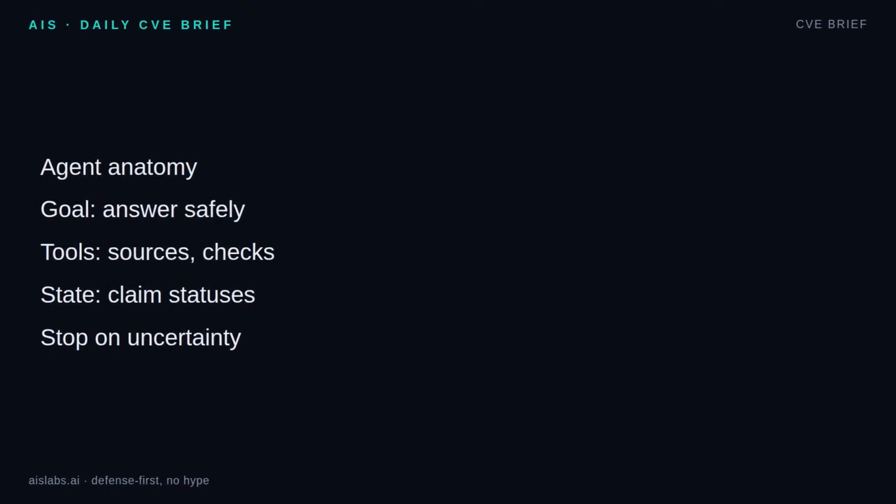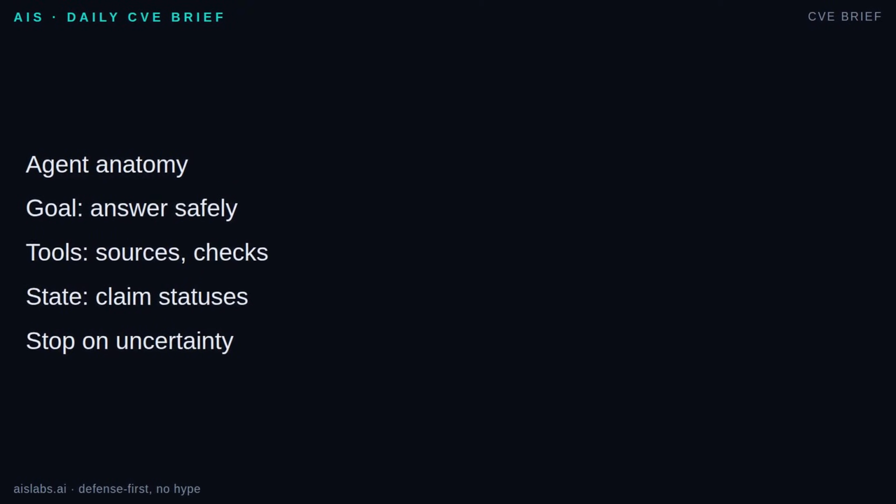This connects directly to agent design. An agent is not just a prompt with a personality. It has a goal, a role, tools, permissions, state, and termination rules. Hallucination posture affects all of those. The goal should include accuracy constraints, not just helpfulness. Tools should provide access to real evidence. State should track what is known, what is assumed, and what is unsupported. Permissions should prevent the agent from taking expensive or risky actions on drafts. Termination should include stopping when evidence is missing. In the next skills, prompt engineering and structured outputs will help us make these boundaries explicit instead of hoping the model behaves.